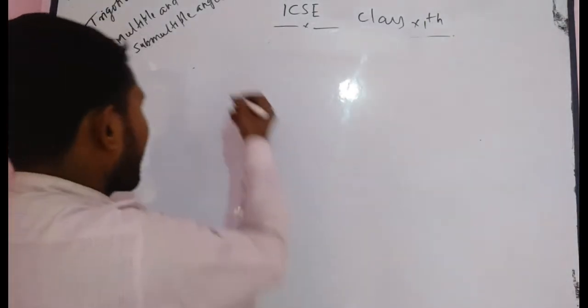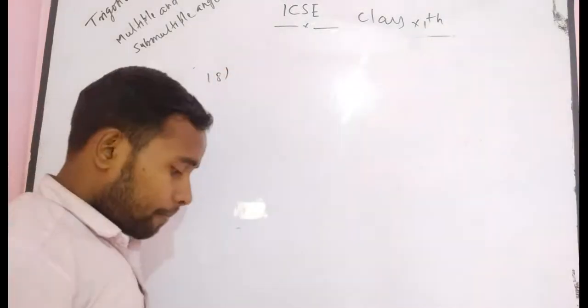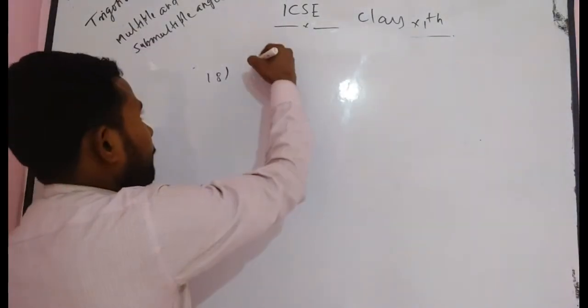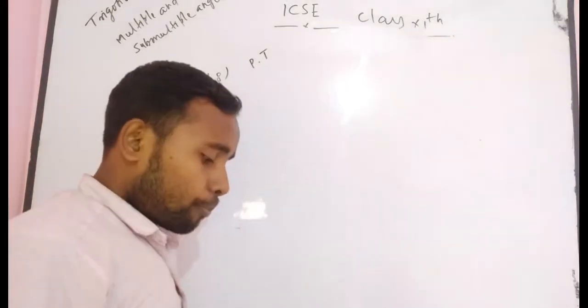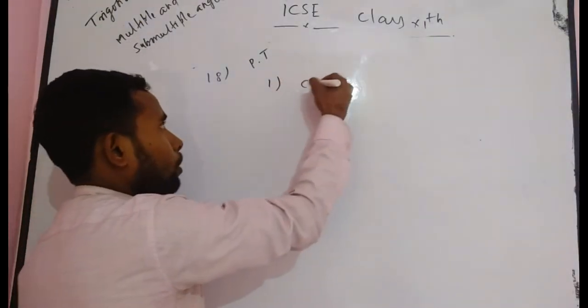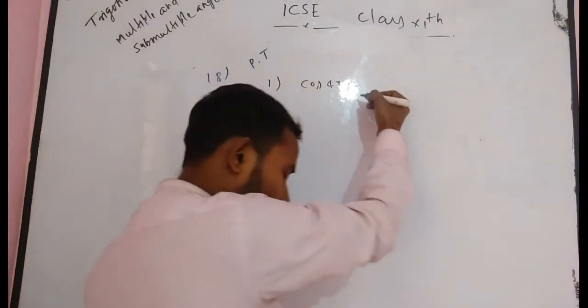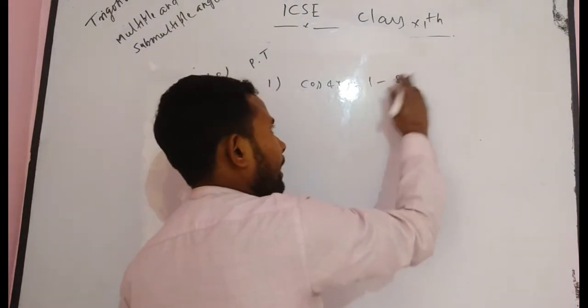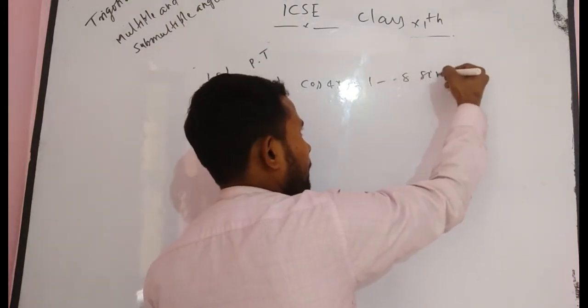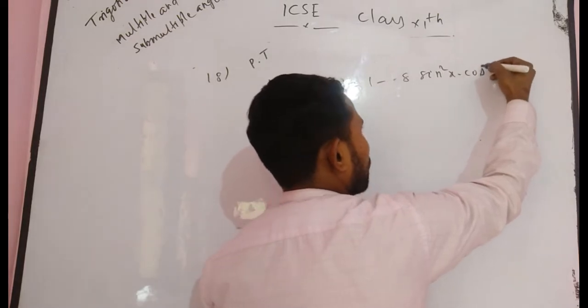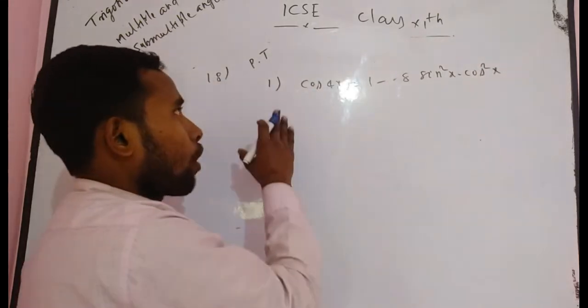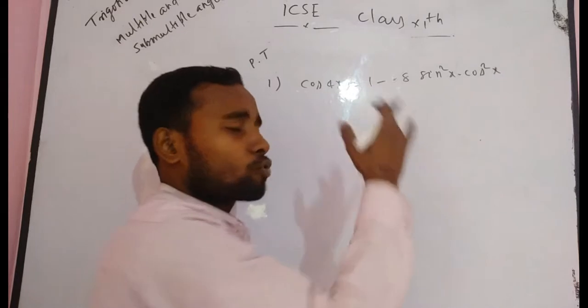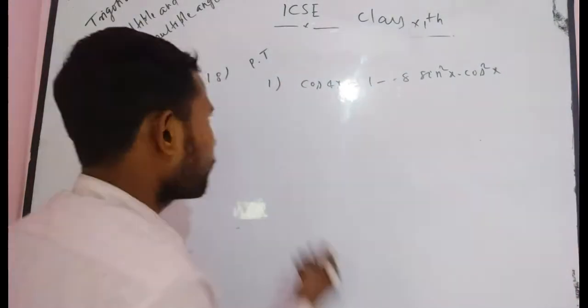Now I want to take the next problem, number 18. In this problem, it tells you to prove that cos 4x is equal to 1 minus 8 sin square x into cos square x. You have to prove it: cos 4x is equal to 1 minus 8 sin square x into cos square x. How can you prove it?